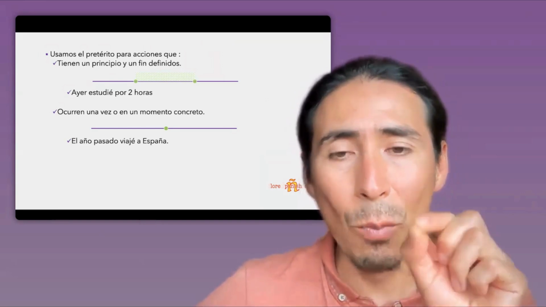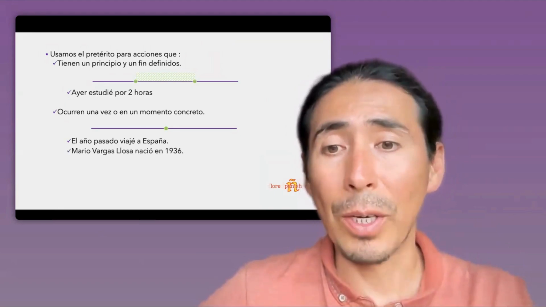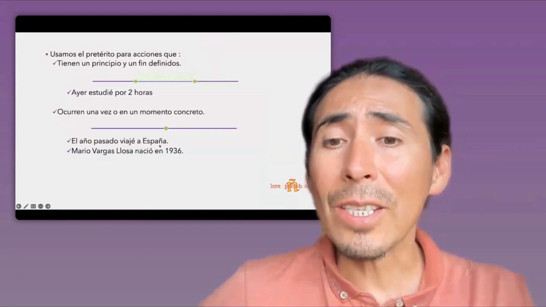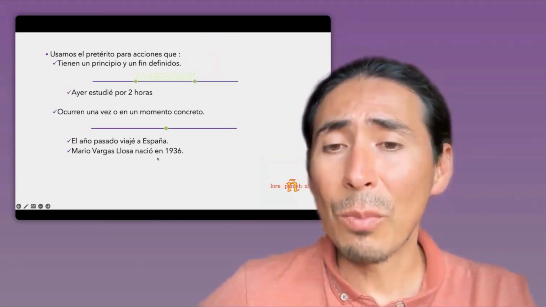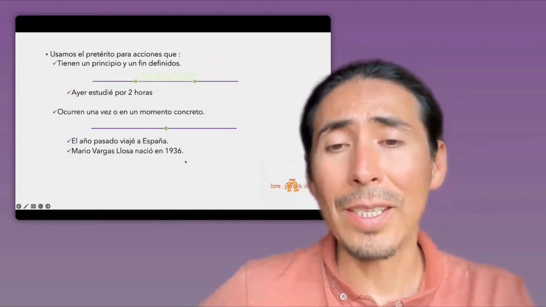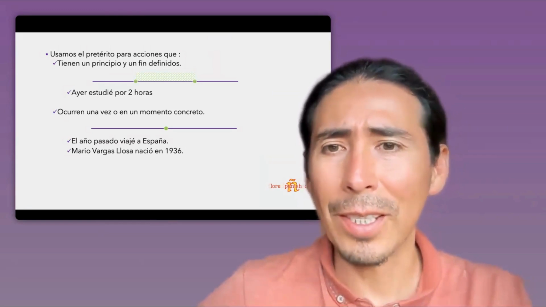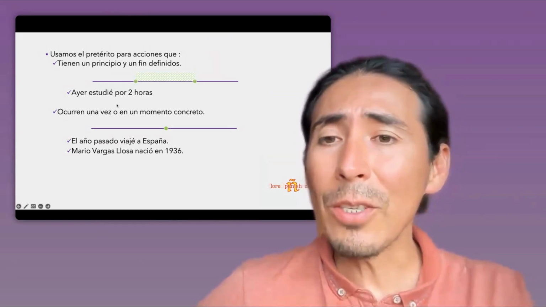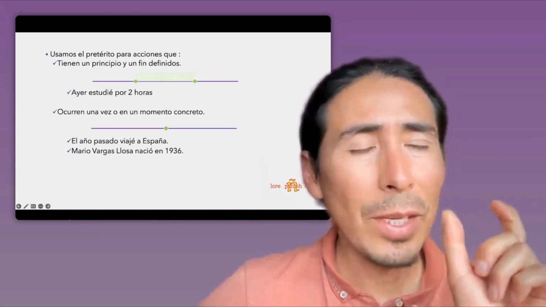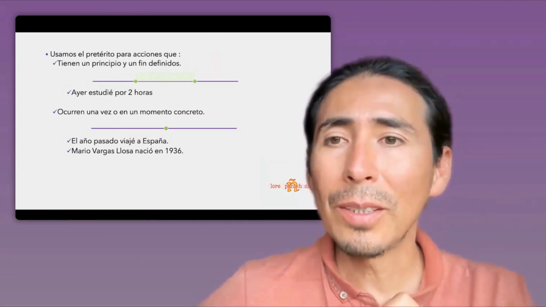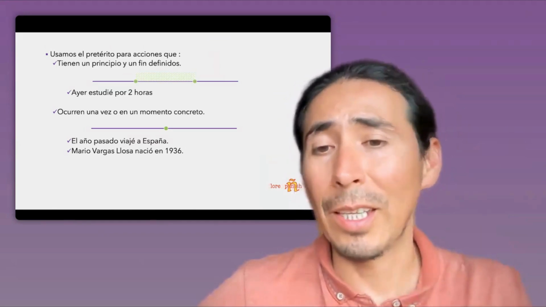Or another one that is more concrete, more specific. Mario Vargas Llosa, a Literature Nobel Prize winner, nació en 1936. So Mario Vargas Llosa was born in 1936. I recommend you read his books. They are really interesting. Now, these are two rules for how we can use it, but it's not just that. We have a concrete amount of time, with a beginning and an end, or a specific moment, like the verb nacer, and the opposite, morir.